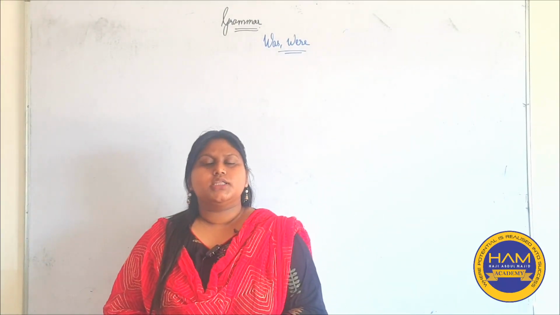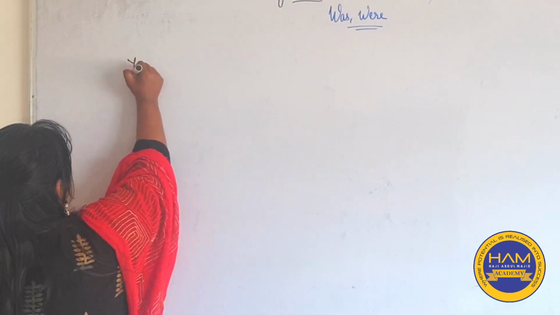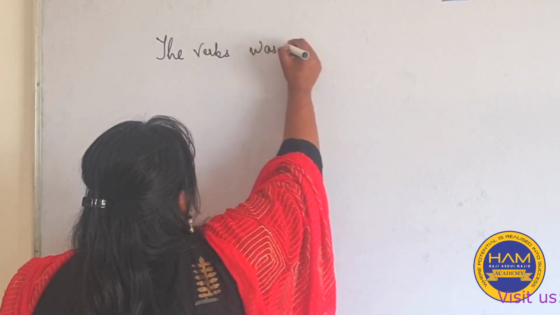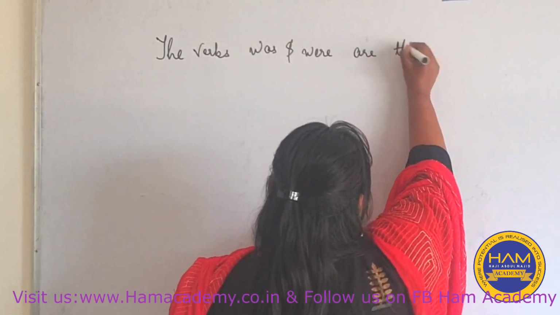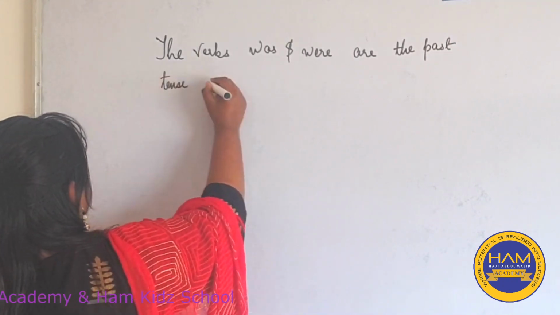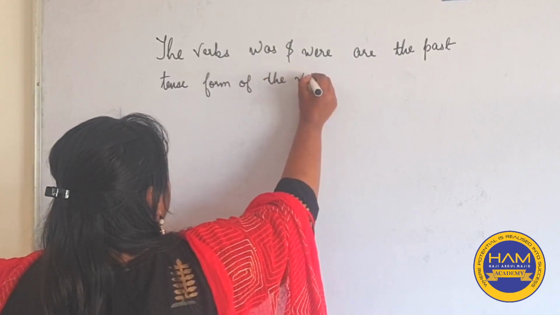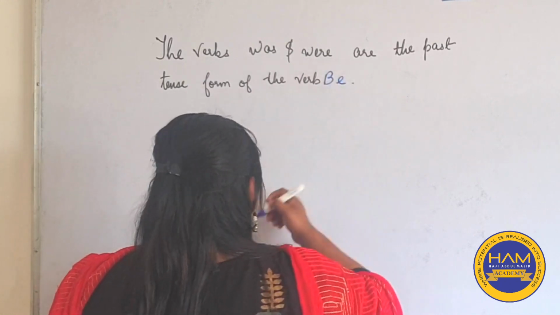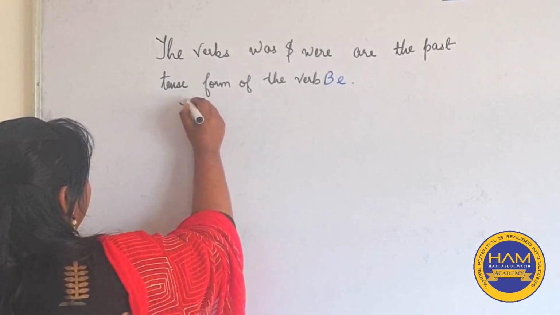The verbs was and were are the past tense form of the verb be. They may be used as main verbs or helping verbs.